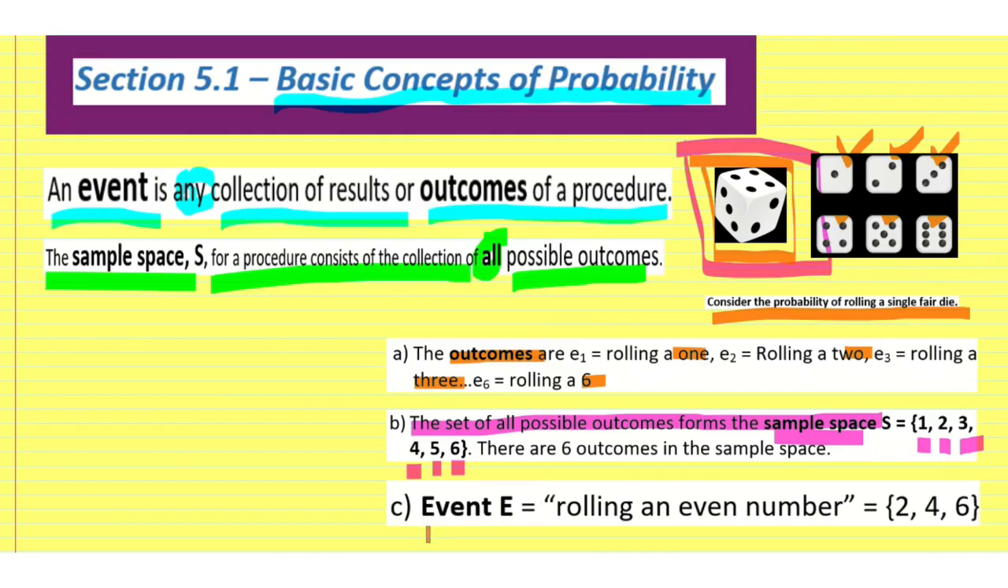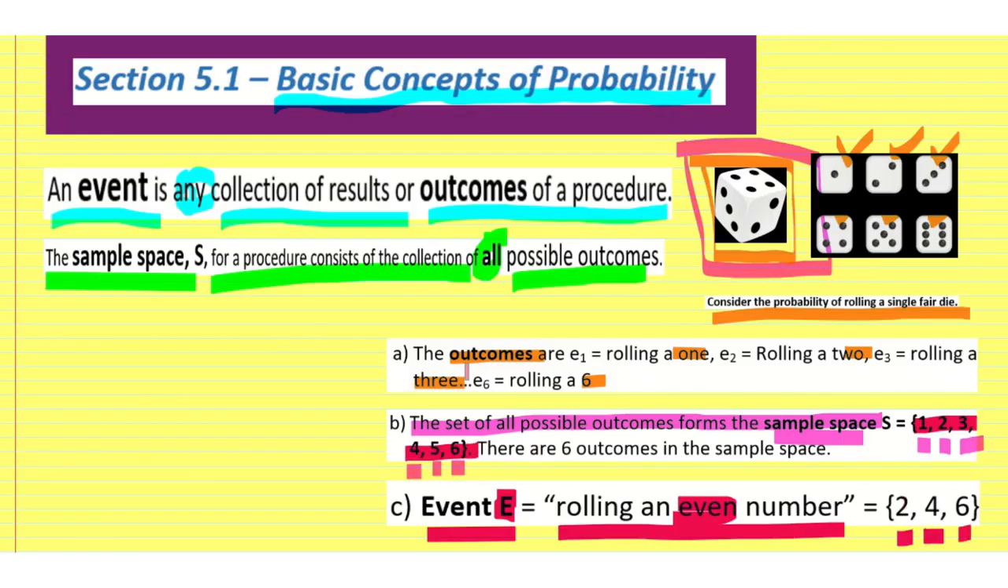And then we have this event E, which says event E is rolling an even number. I assume that they are using the letter E because we're talking about even numbers. Well, what are the even numbers out of our sample space? Our sample space is 1, 2, 3, 4, 5, 6. But the only even numbers are 2, 4, and 6. So event E has 3 elements, 2, 4, and 6.